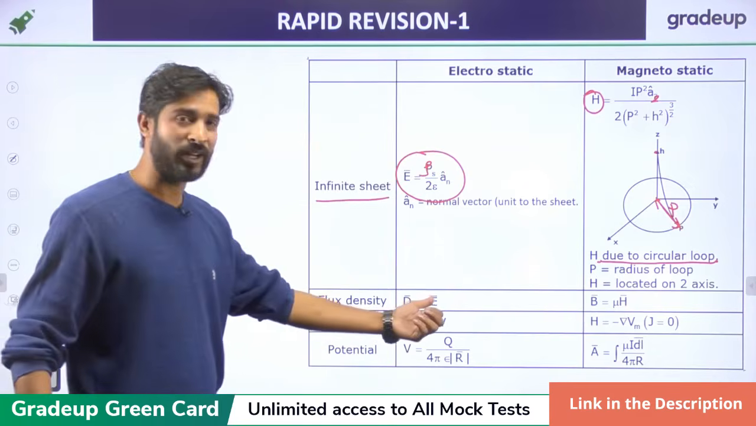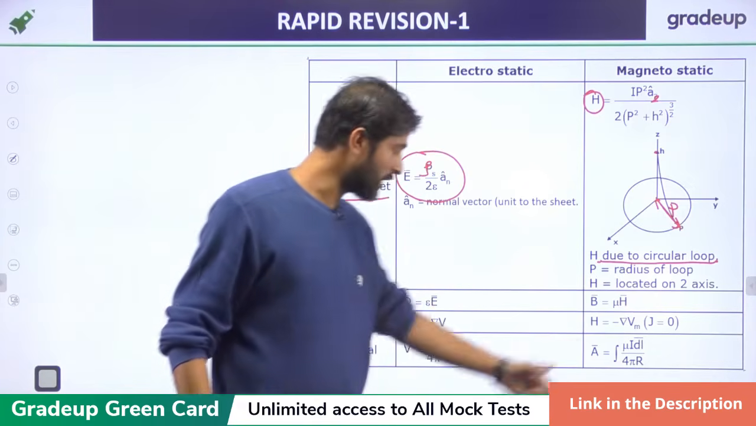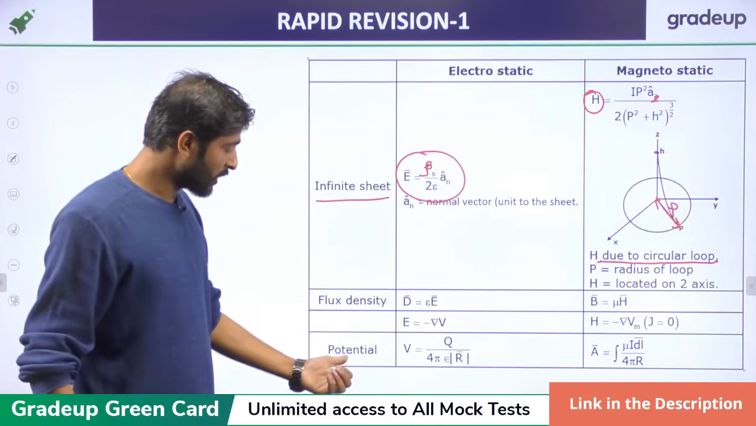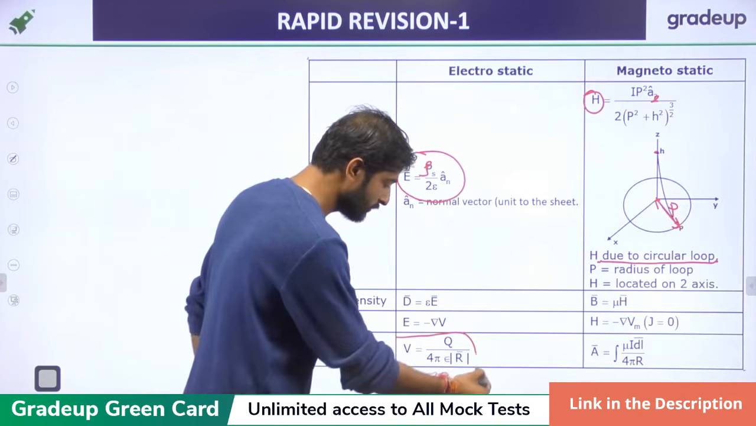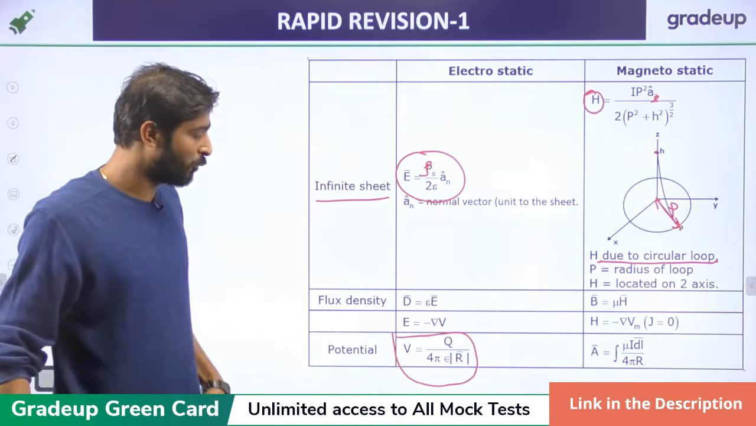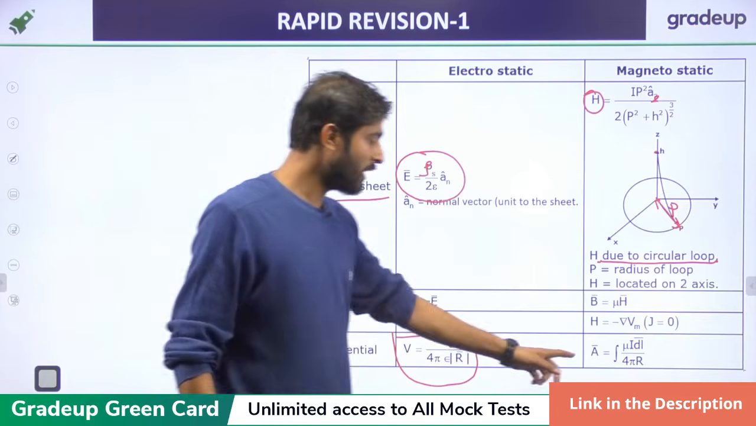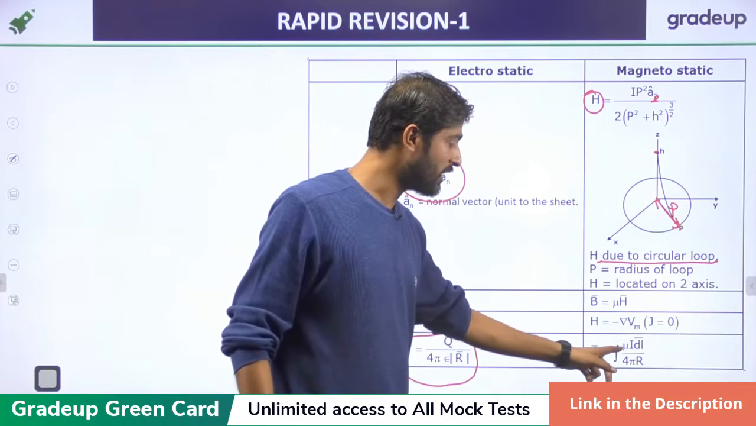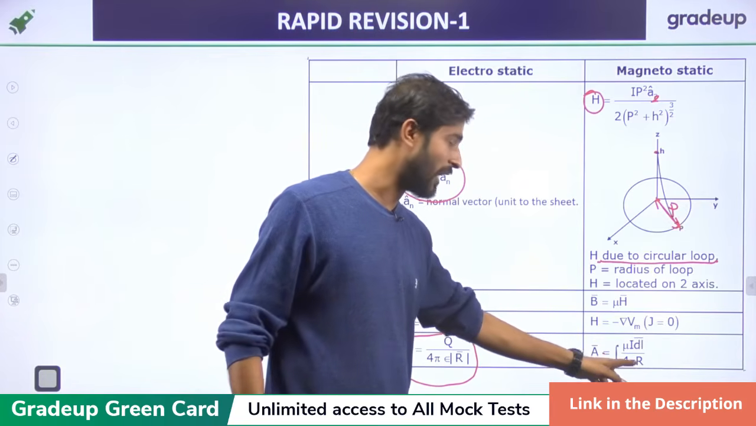Now D equals epsilon E, B equals mu H, we know that. Now for the potential, we know the formula V equals Q upon 4 pi epsilon R, and here A is the integral of mu I dl upon 4 pi R.